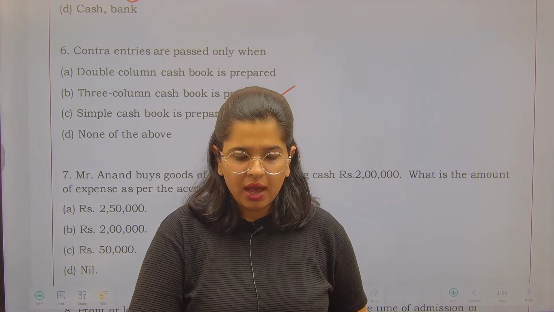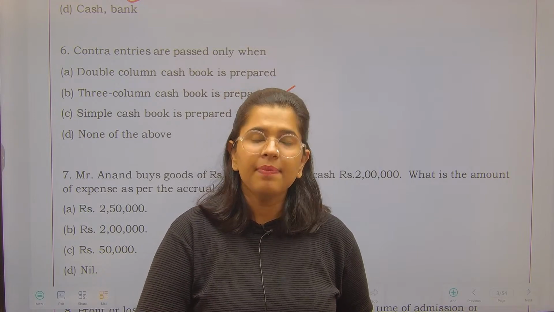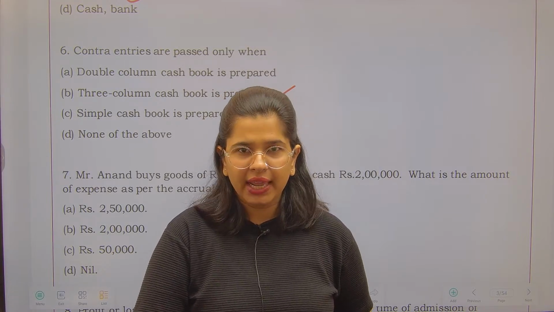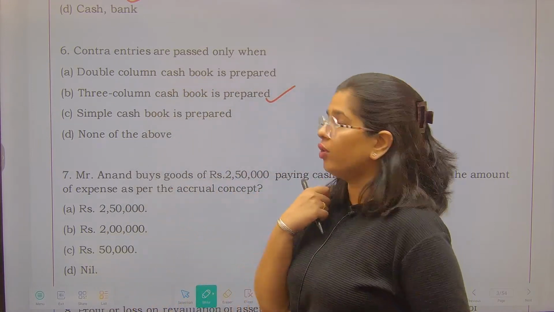Apart from it, contra entries का मतलब क्या होता है आपकी? Contra entries का मतलब when there is a movement between cash and bank, ठीक है, जब cash and bank के बीच में movement हो तब.